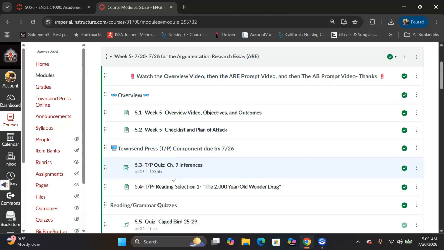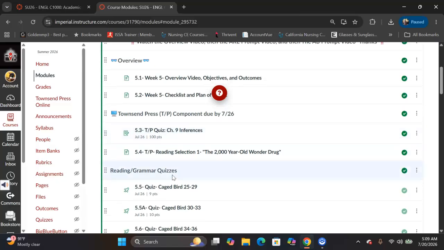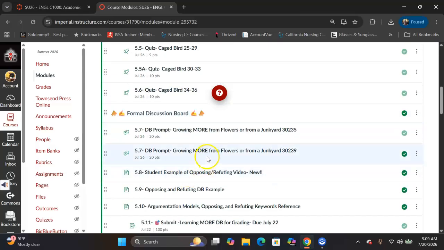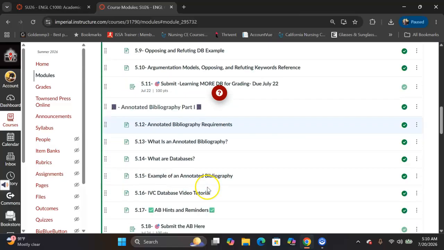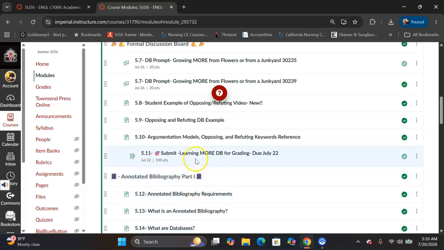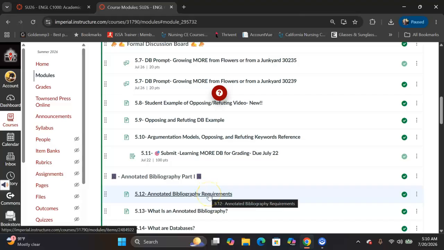And it's due Wednesday, so I can take a look at them, because in your research essay that's due on Sunday, you will have one or two or three paragraphs that are opposing and refuting. So you have to be able to do this properly. Again, this is the difference between persuasion and argumentation. Persuasion, you're persuading your readers that you're correct. Argumentation, you are persuading that you're correct, but you're also bringing in evidence from the other side. You're bringing in the opposing.